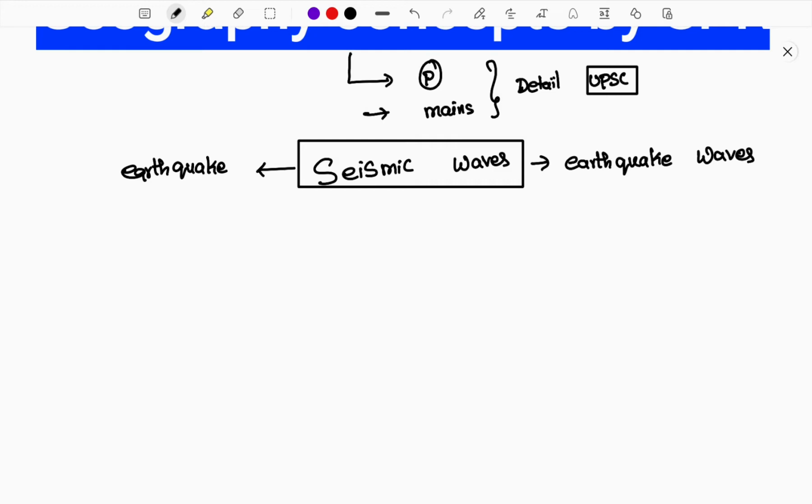Can seismic waves also be formed by other activities, other than earthquakes? Is there any possibility of the formation of seismic waves otherwise? Let us look into it in detail.